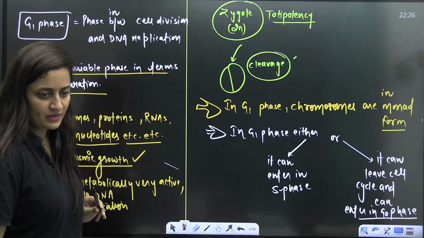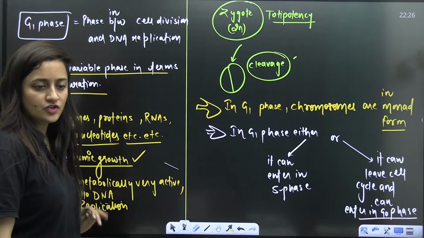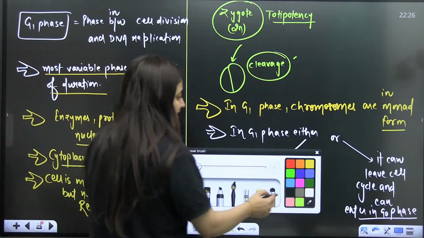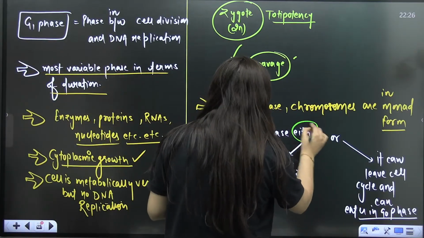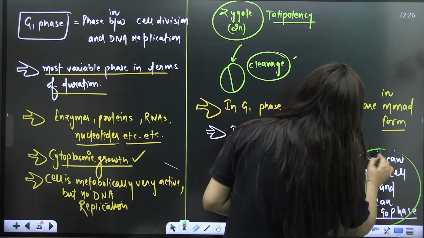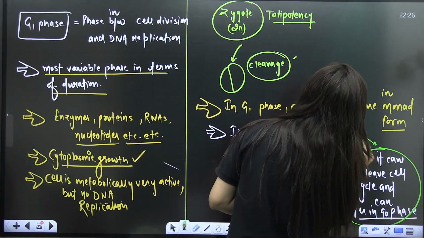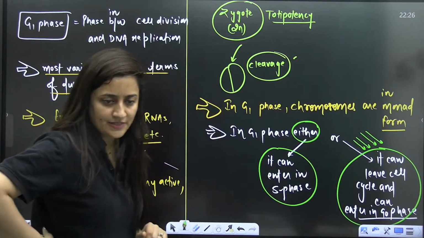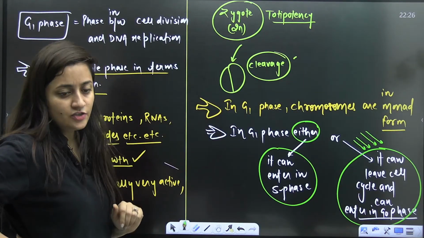That is the case here. So in G1 phase, either your cell can enter the S phase, or it can leave the cell cycle and enter the G0 phase.